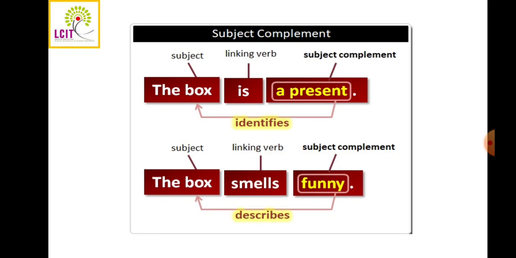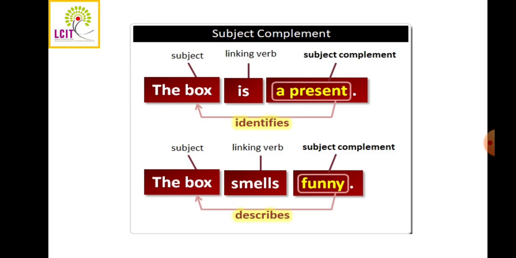Now there are two types. One is subject complement and another is objective complement. So first let us see subject complement. What is subject complement? One example, as you can see on your screen, is: the box is a present. Now the subject is the box, the linking verb is, and the subject complement is a present. What is the box? The box is a present, so it is complementing the subject. The subject is being complemented by a present, so it is known as subject complement.